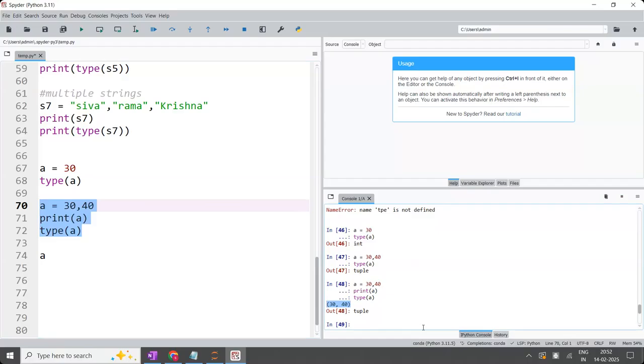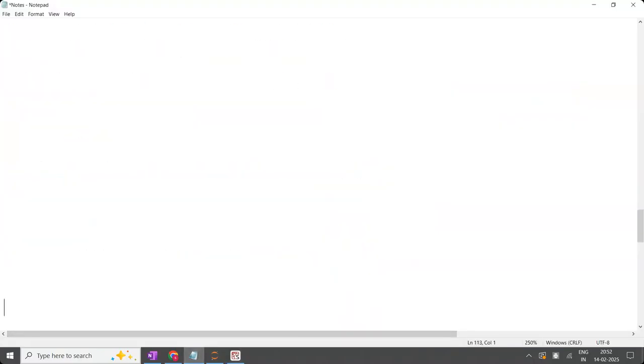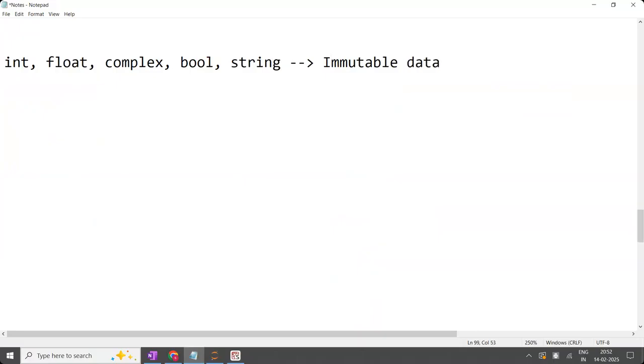The reason behind that is, here you are going to understand a new concept. All of int, float, complex, boolean, string, these five of them are fundamental data types. Along with that, they are immutable data types. The concept is called immutable data types.